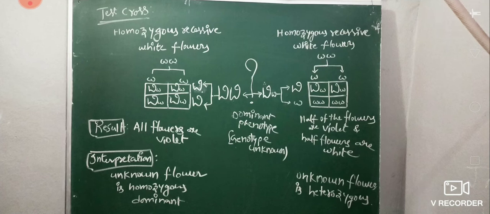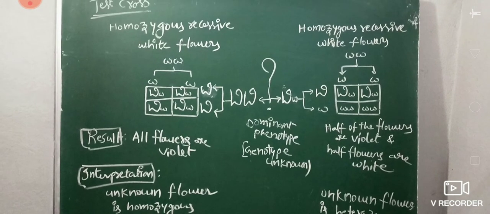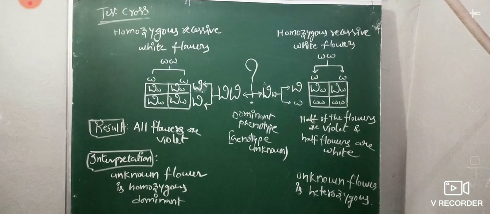When all flowers come out violet, the dominant character, the unknown genotype of the dominant phenotype is capital W capital W. By using the test cross we can easily identify the unknown genotype of the parent from the offspring. This is the main function. If any doubts, you ask me later. Thank you very much.